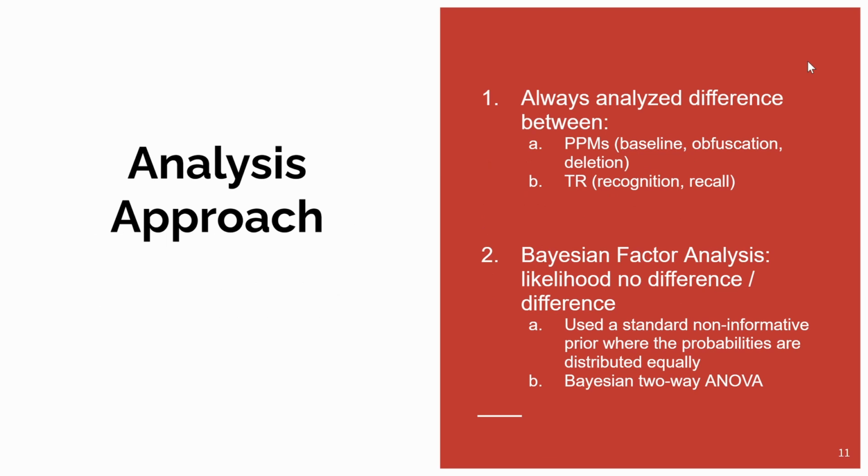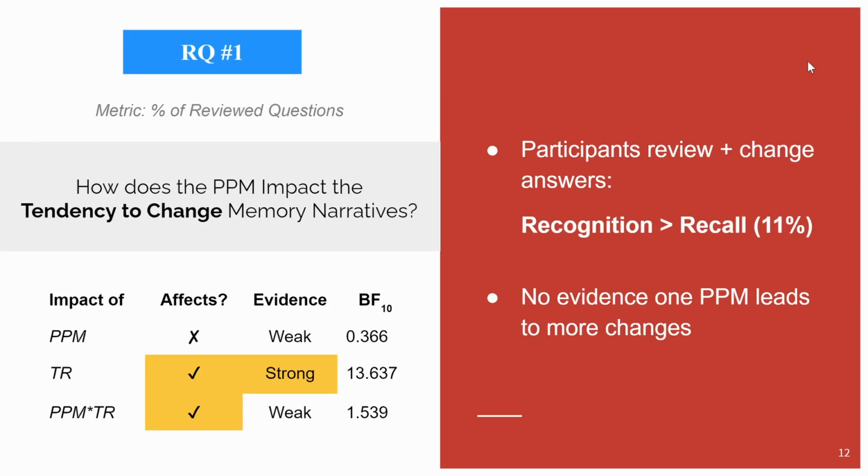We used Bayesian factor analysis because it enables us to draw conclusions that there is no difference between the conditions, rather than only detecting the difference like regular inferential statistics. We conducted Bayesian two-way ANOVA to analyze the impact of the privacy protection method, that is the blurring and the deletion, and the type of the remembering, that is whether recognition or recall, on the dependent variables of each research question.